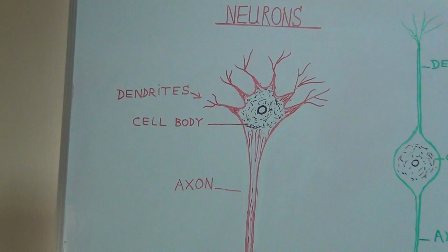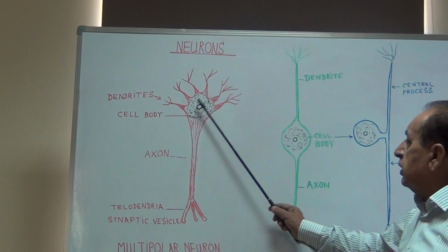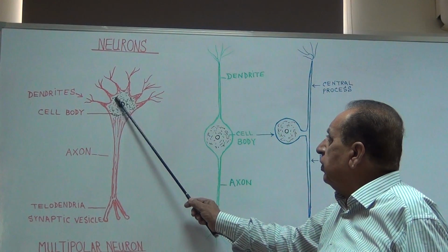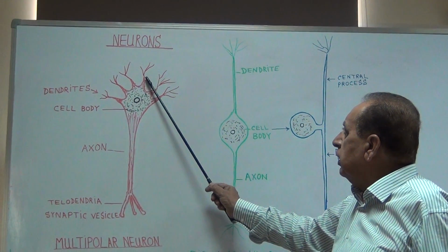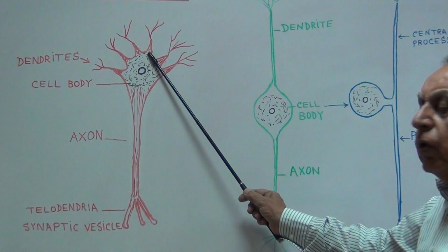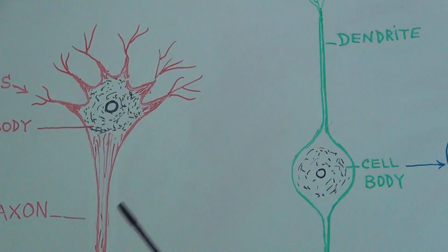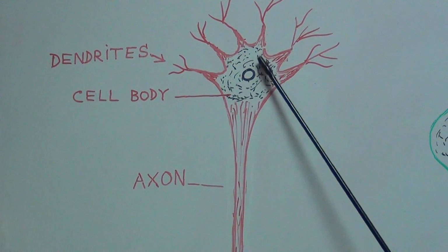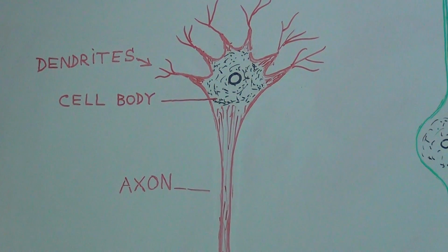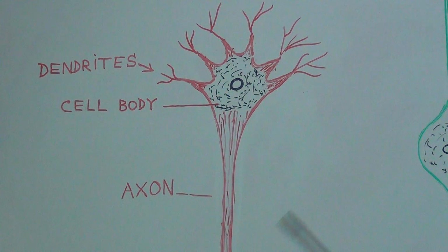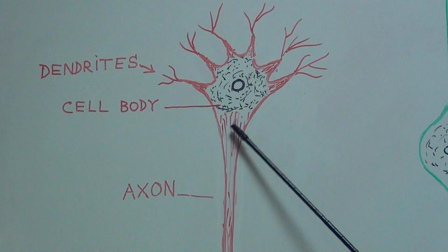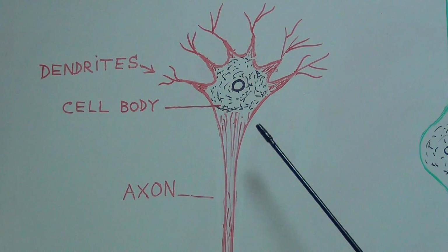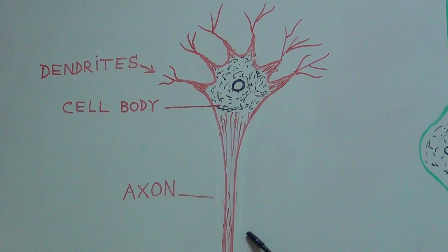Now the Nissl substance is present in the cell body and in the proximal part of the dendrites. This one is the distal part of the dendrite, this one is the proximal part. So the Nissl substance is present only in the proximal part of the dendrites and in the body of the cell, and it is not present in this dilated portion which is called the axon hillock, and it is also not present in the axon.